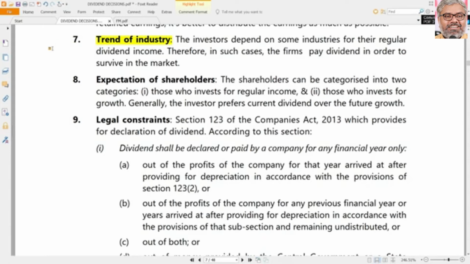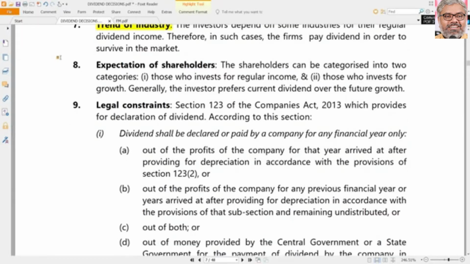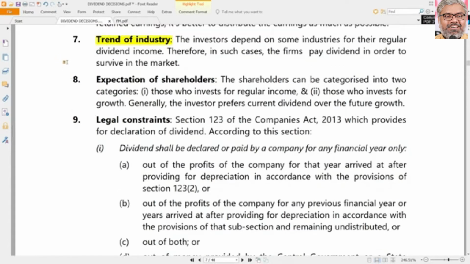Let us say Infosys is giving a fantastic dividend, Wipro is giving a fantastic dividend. If TCS says that it will not give a dividend this time because it has a lot of investment opportunities, people don't like it. So the pressure is on the companies also to follow the trend of the industry. All these big dialogues, "we are not following any trend, we will create a trend," will be good in cinemas. In reality, people's expectations have to be met by the businesses because they are businesses, first of all.